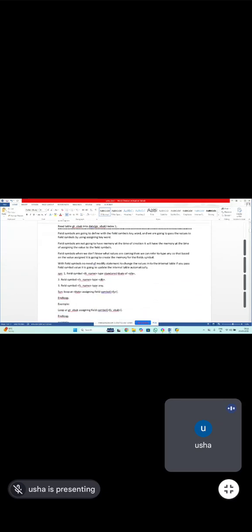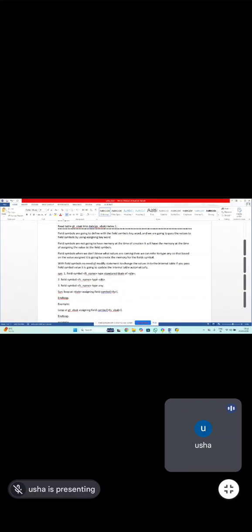And we have the field symbol concept. We have not discussed this field symbol concept when we are declaring the... means we are working on core ABAP or OO ABAP. Field symbols are a very important concept. We are going to see that now. What are field symbols?